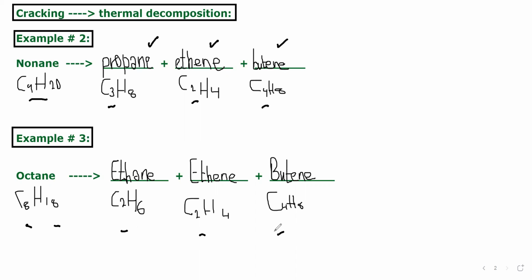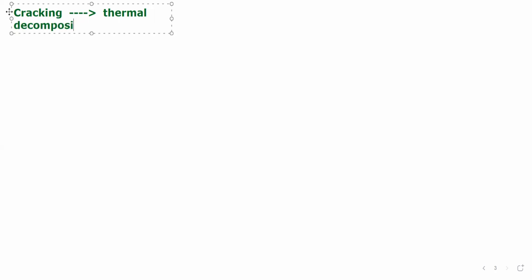Okay. Now, we will go further in this thermal decomposition. Here, we have taken the example where larger alkanes are decomposed into smaller alkanes and alkenes. There is also one more reaction in it. We are still talking about cracking, right? Thermal decomposition. One more reaction means what other products could be formed.